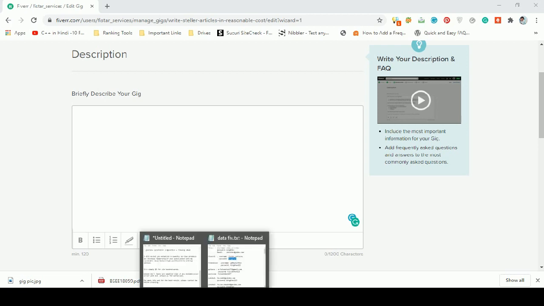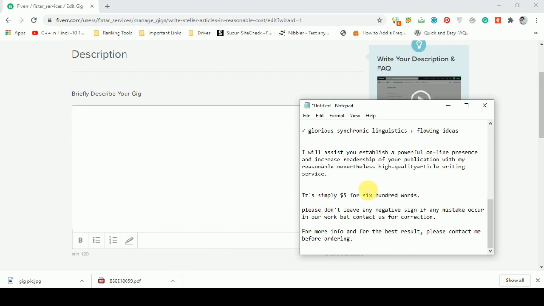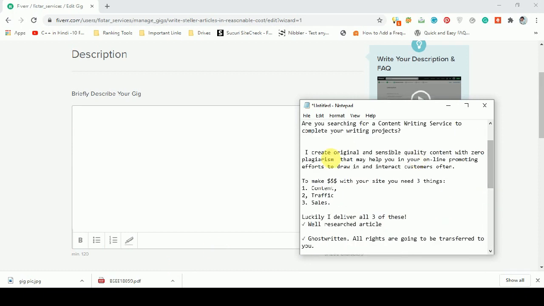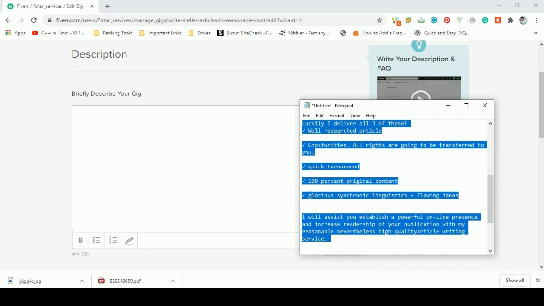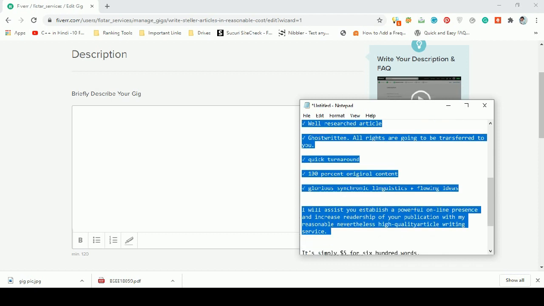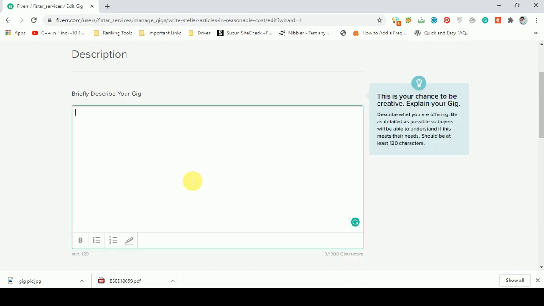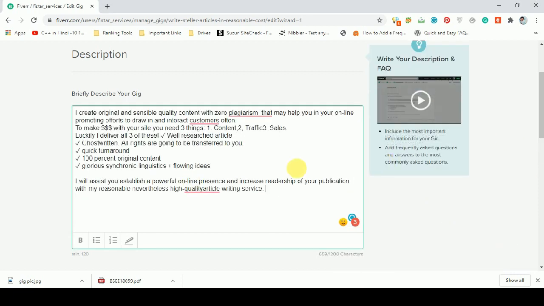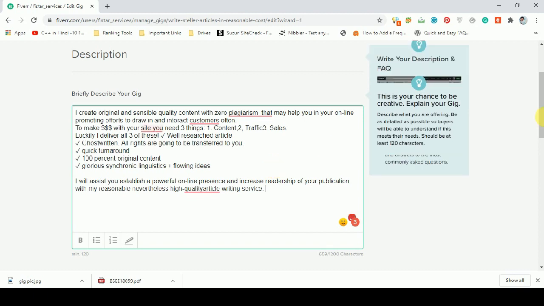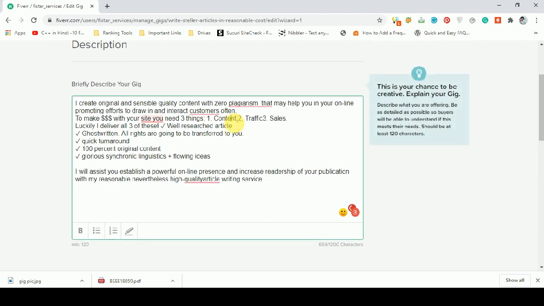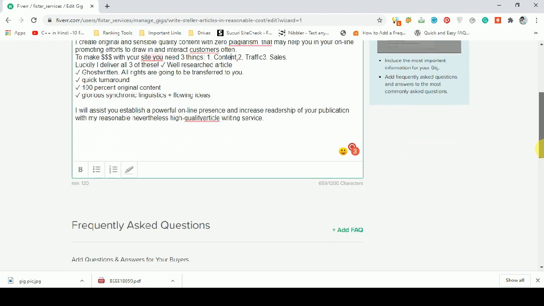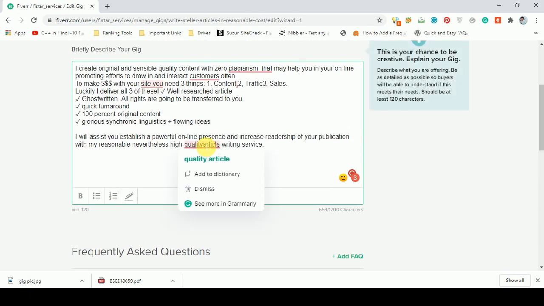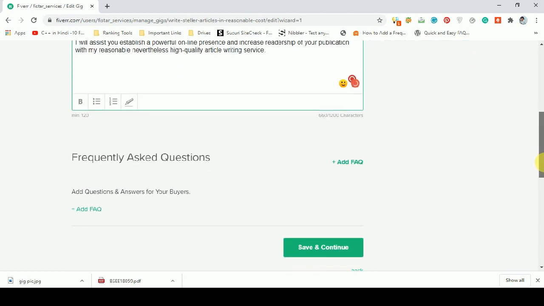So I have written some description. I will just copy and paste. I will suggest you not to use this description, because a lot of people will use it and it will be flagged as a scam. Now save and continue.